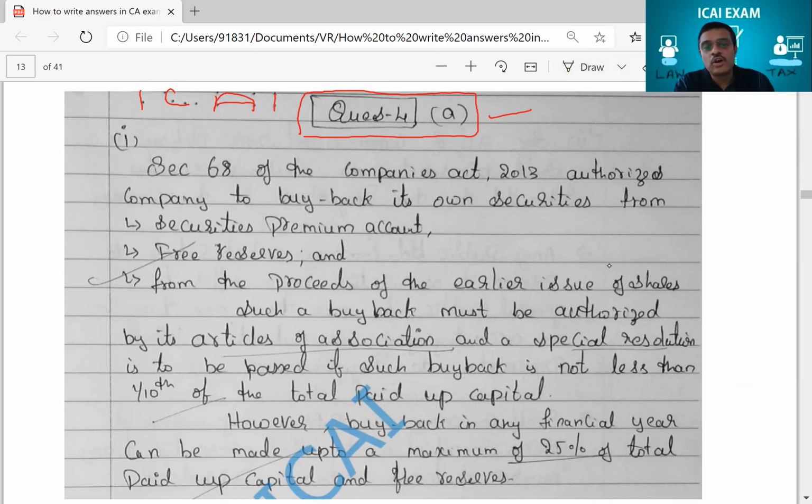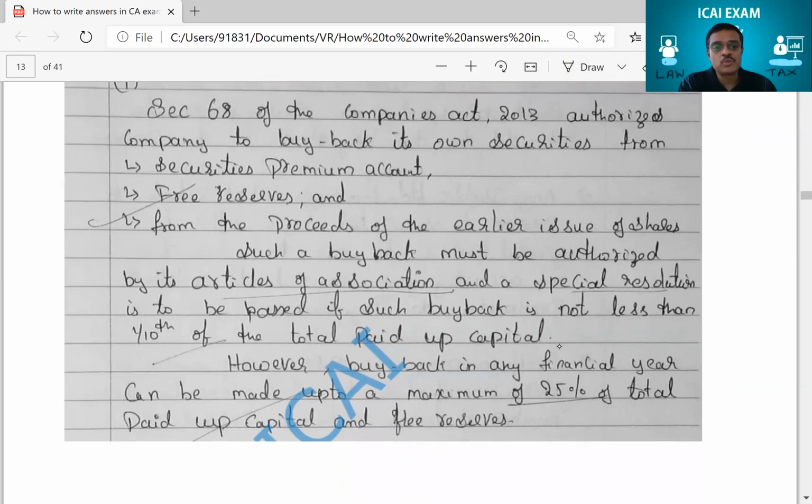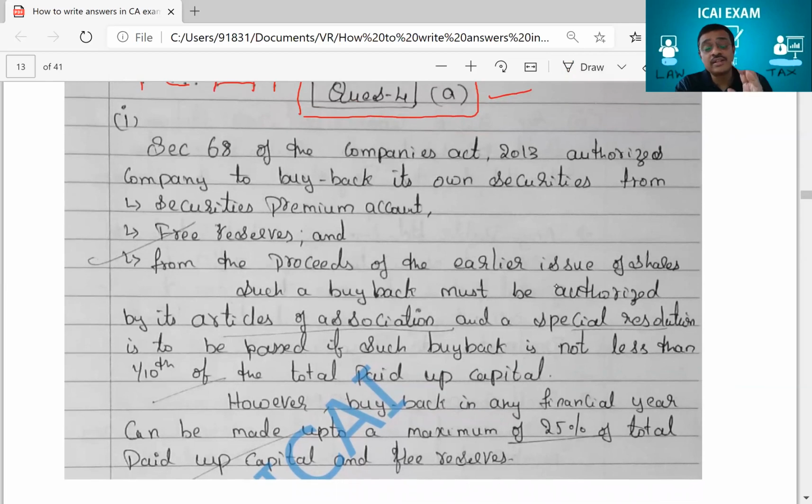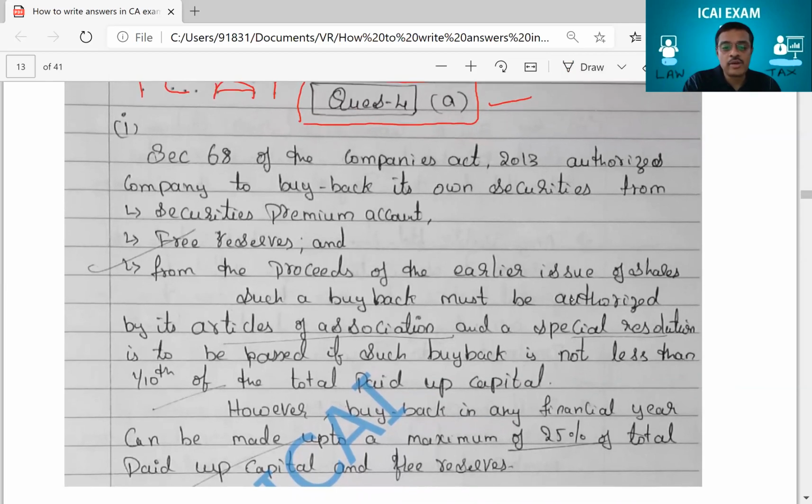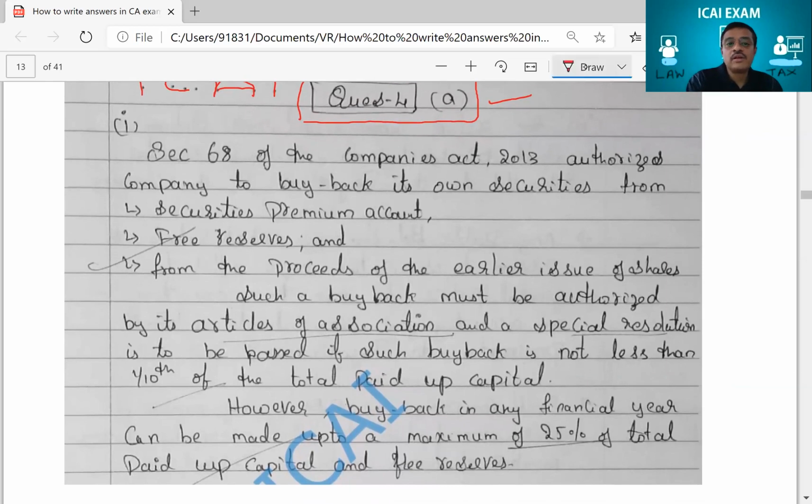So right on top, he has written there question number 4A. In that, he's trying to answer the first one. So therefore, I'm very happy that the student has started the answer correctly. No doubt about it. Very good. Now look how he has written the answer. Let's start. Section 68 of the Act authorizes a company to do buyback of its own securities.